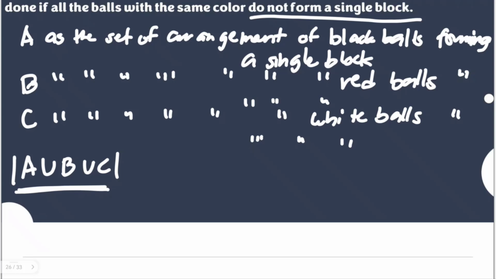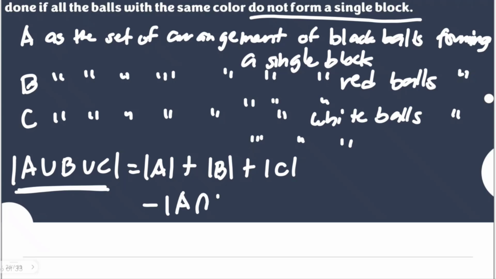So we are going to add the cardinality of A for the single block for black balls, the cardinality of B, the number of ways for having a single block for red balls, and of C for having a single block for the white balls. But we're going to subtract the intersections as mentioned earlier. What if two sets of colors, the black balls and the red balls, are also forming single blocks? They do not combine with the white balls.